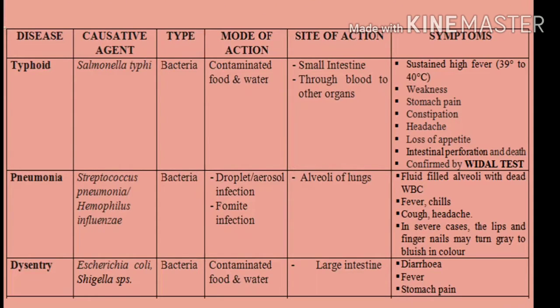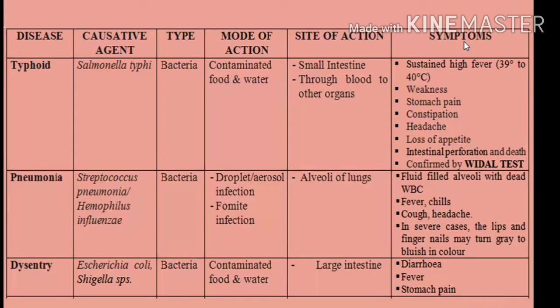The diseases. The first one is typhoid. The causative agent is Salmonella typhi. It is a bacterial disease. The method of spreading is through contaminated food and water. The site of action is the small intestine, and through the blood, it will affect the other organs.